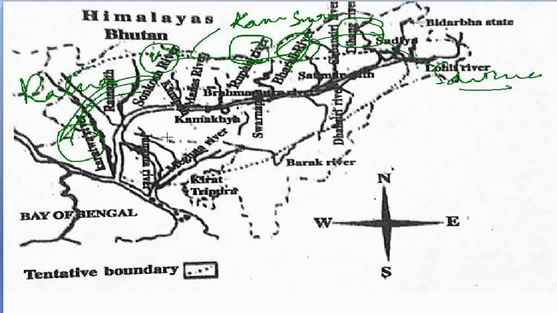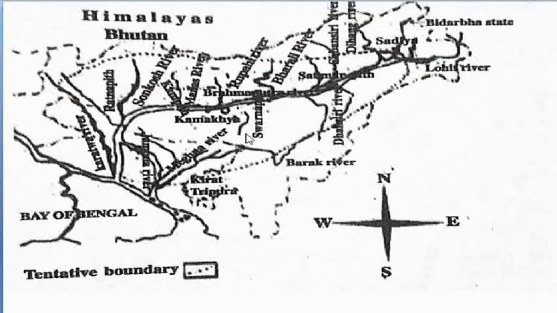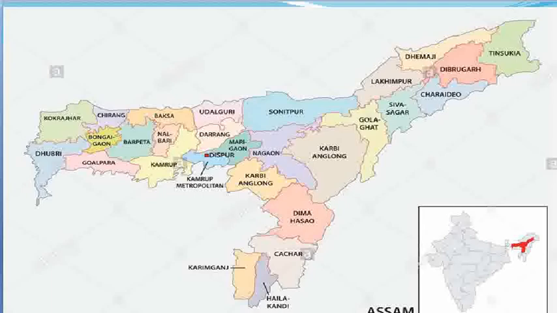So I have collected this map from the class 7 Assam history book. Here we can see the boundary or the division of Assam into four pits or four parts as far as the Yogini Tantra is concerned. So this may also be important for the exam point of view. And this is presently the new map of Assam.